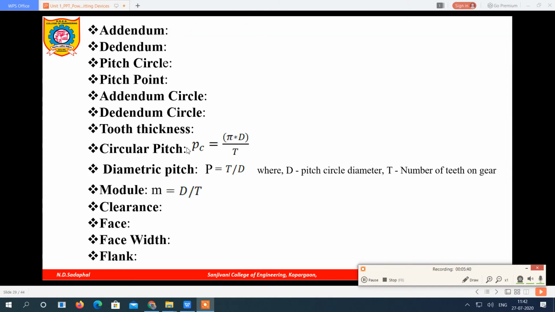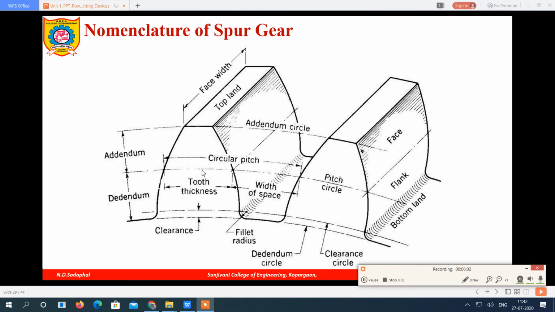Next is circular pitch. It is also denoted by a small p with suffix c. This is a small p, not capital P. Small pc is equal to pi into capital D upon capital T, where D is called the pitch circle diameter and capital T is the number of teeth on the gear. What is circular pitch?